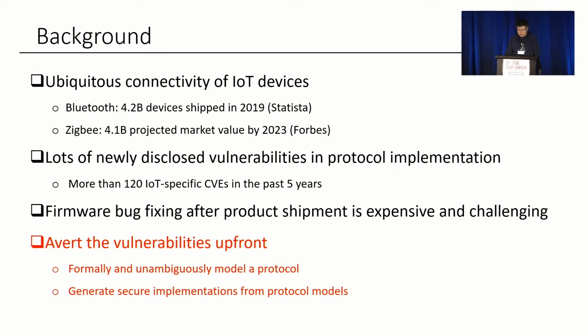Nowadays, IoT devices have ubiquitous connectivity, and they are almost everywhere. According to data from Statista, 4.2 billion Bluetooth devices were shipped in 2019, and as forecasted by Forbes, the market value of Zigbee will be around 4.1 billion by 2023. Therefore, IoT devices are becoming prevalent targets of cyber attacks, and more than 120 IoT-specific CVEs were newly disclosed in the past 5 years. For those vulnerabilities, performing firmware bug fixing after product shipment is quite expensive and challenging.